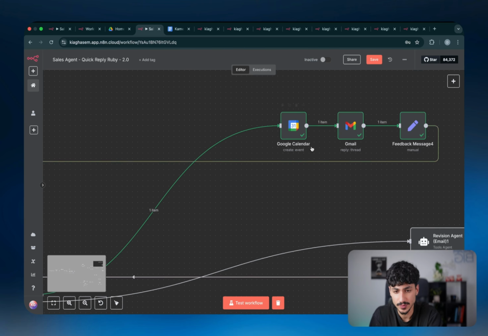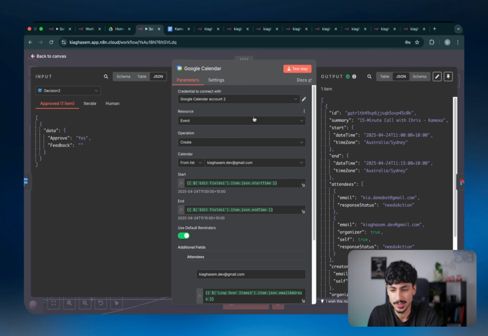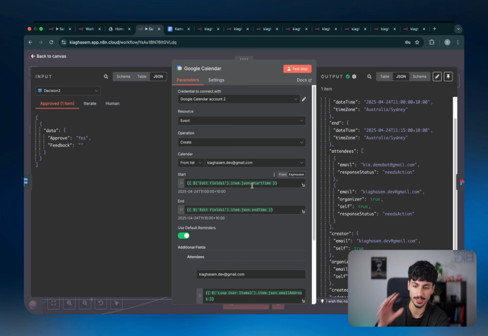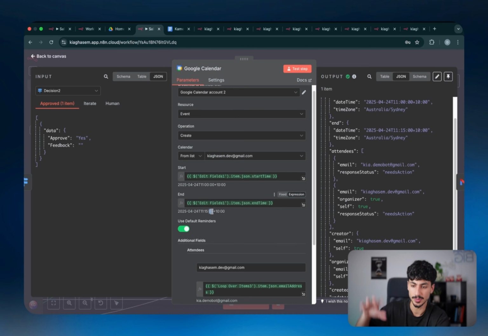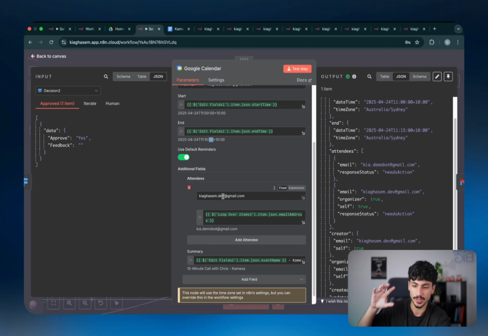In the case that it approves it, we're just going to send out an actual calendar invite straight away. So what we're saying is that for the starting time of the calendar invite, take the start time from the AI agent. For the end time, take the end time from the AI agent. For the actual attendees, one of the attendees is obviously me. So in this instance, you guys want to change this email address to your own email address, so it puts you as an attendee inside the calendar events that it creates.